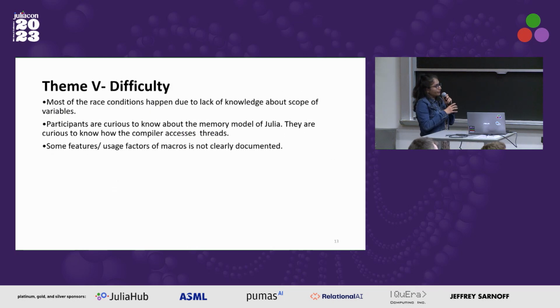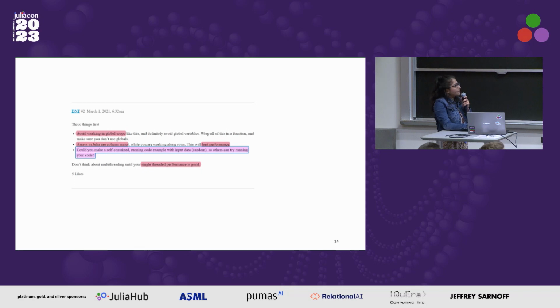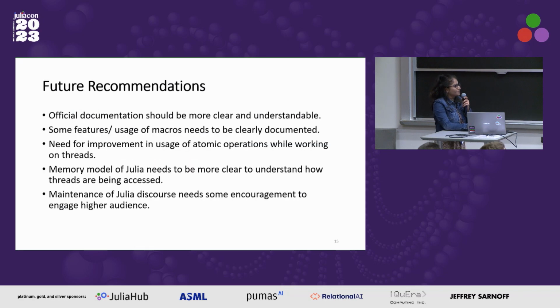Then we had theme 5, difficulty, where most of the race conditions were happening, which was due to the lack of knowledge of scope of variables. Then we found that people are confused about the memory model of Julia, which was also explained today in a keynote, that the memory model issue has still not been solved. Some features and usage of macros are not clearly documented. So I think this needs to be done. These are some of the examples. I'm sorry for not explaining.